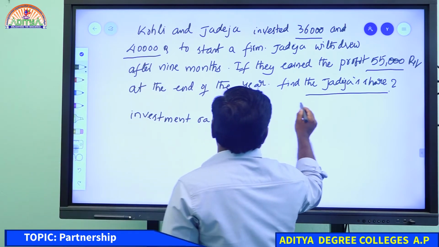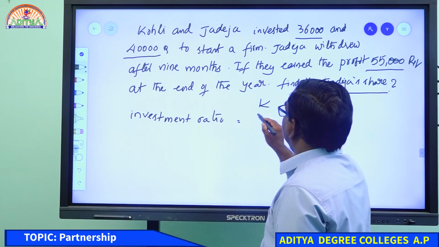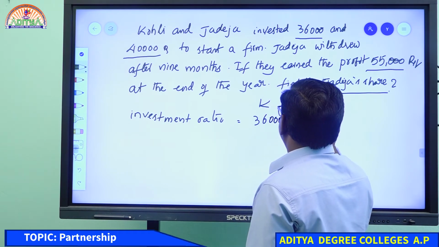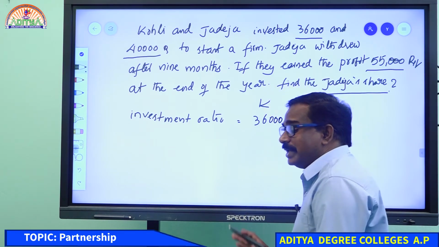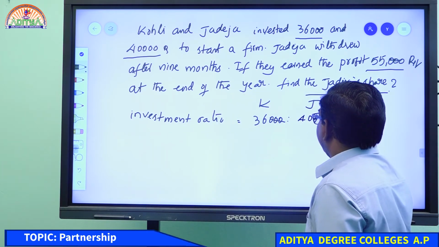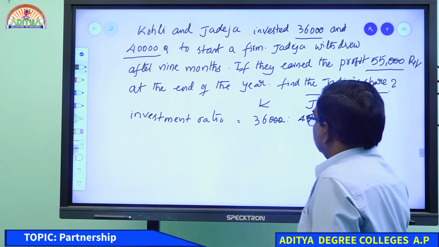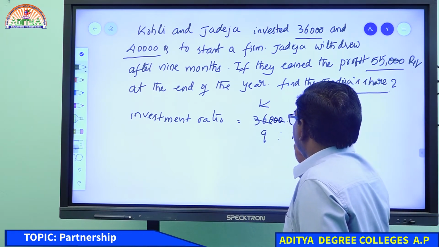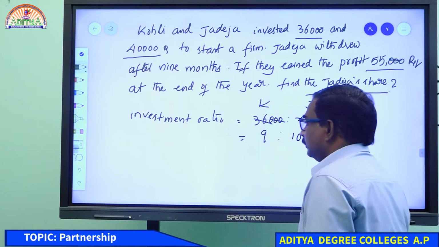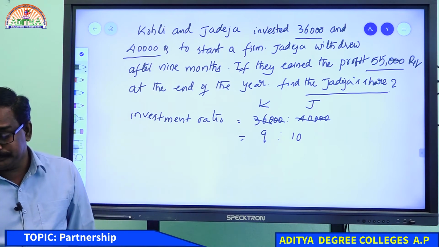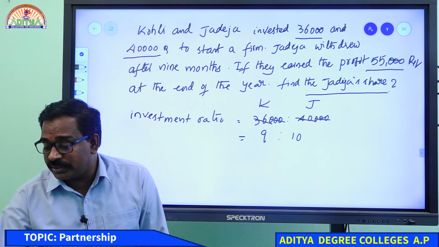Kohli's share is 36,000 and Jadeja's share is 40,000. So that is the investment ratio. It means 3030 will be cancelled. So 4 will go 9 times, 4 will go 10 times. The investment ratio is 9:10. After that, what do you have to do?